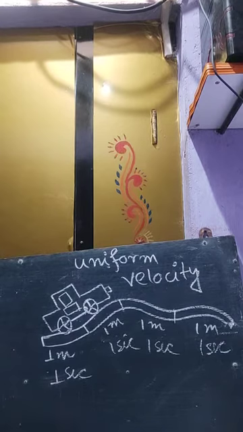The basic difference is that for uniform speed, if a body is covering the same distance in the same interval of time, then that speed is known as uniform speed. For uniform velocity, the body must cover the same distance in the same interval of time in the same direction. As velocity is a vector quantity, the word direction is mandatory in the definition of uniform velocity.